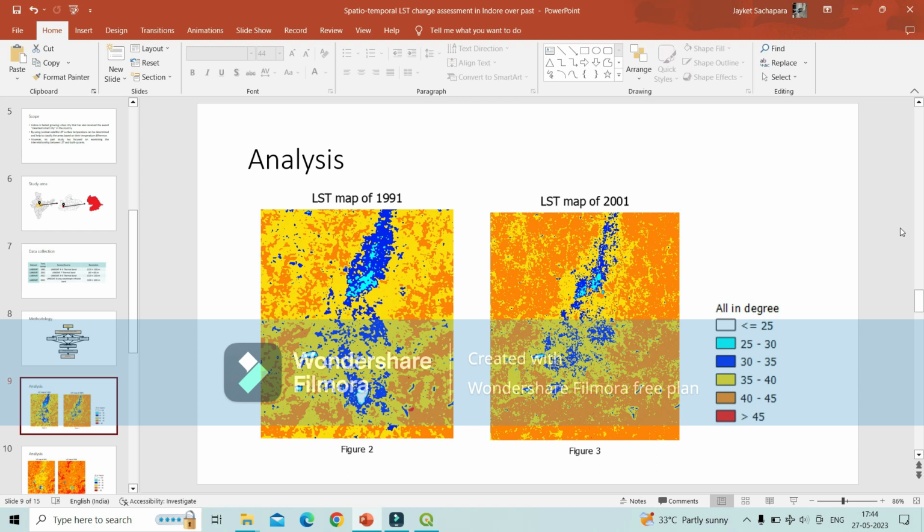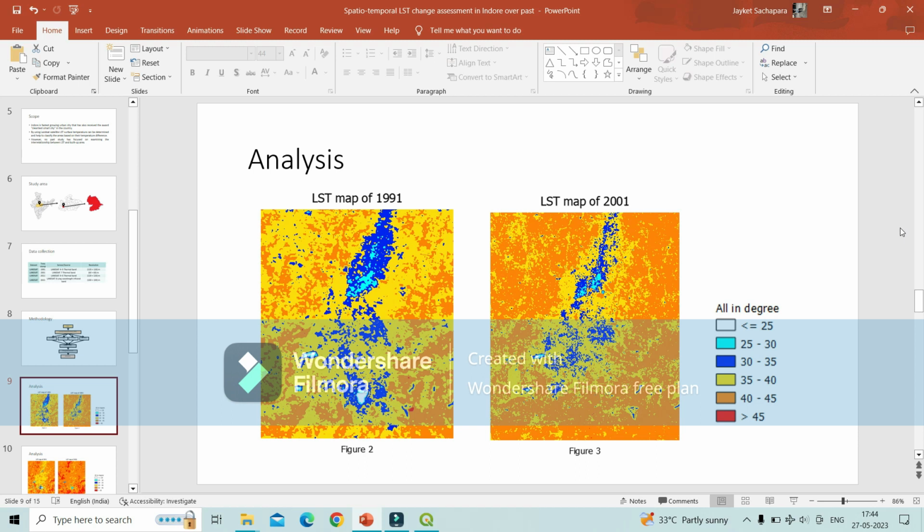Now the analysis, as you can see in the figure. This is the land surface temperature map of 1991 and 2001. As you can see, blue shows less than 25 degrees Celsius, then sky blue, yellow, orange and red.